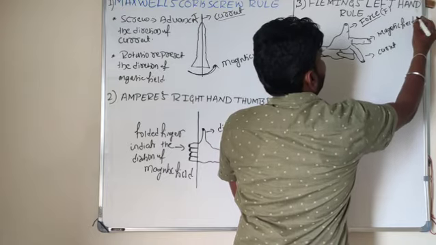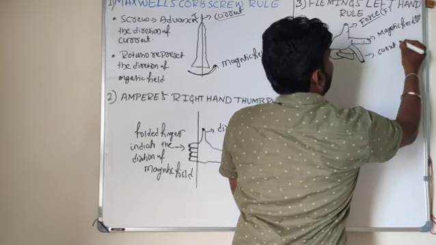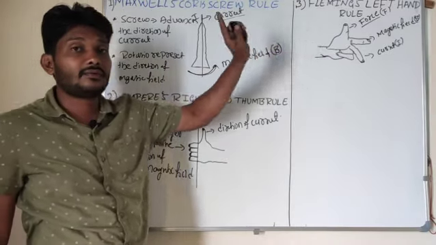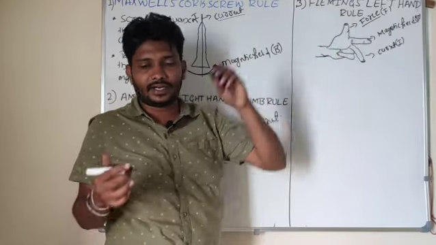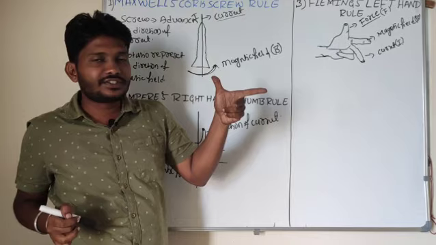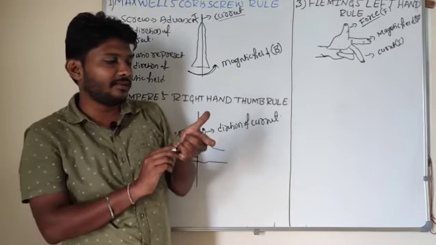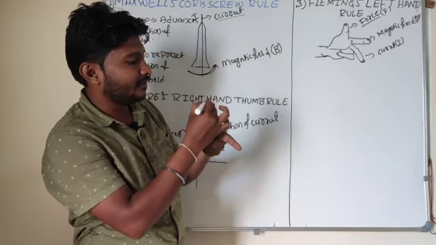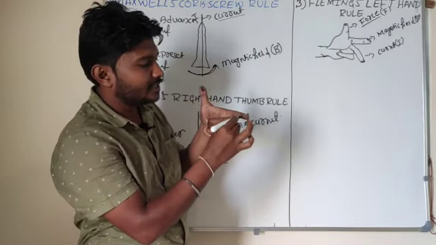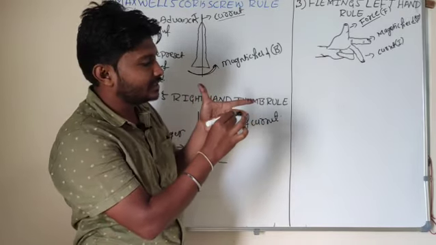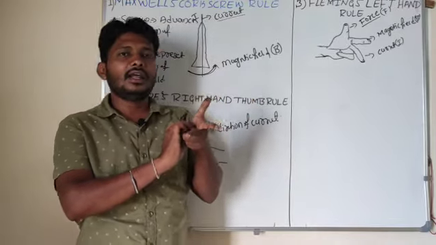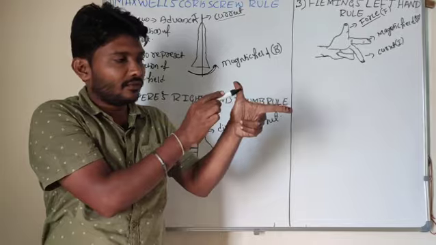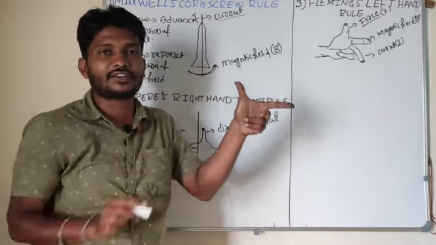Force is F, magnetic field is B, current is I. I want to get the direction of FBI: force, magnetic field and current. Now I am stretching the first three fingers of the left hand. After stretching, this is F, force, this is magnetic field B and this is current. If I stretch like that, FBI: force, direction of magnetic field and direction of the current.